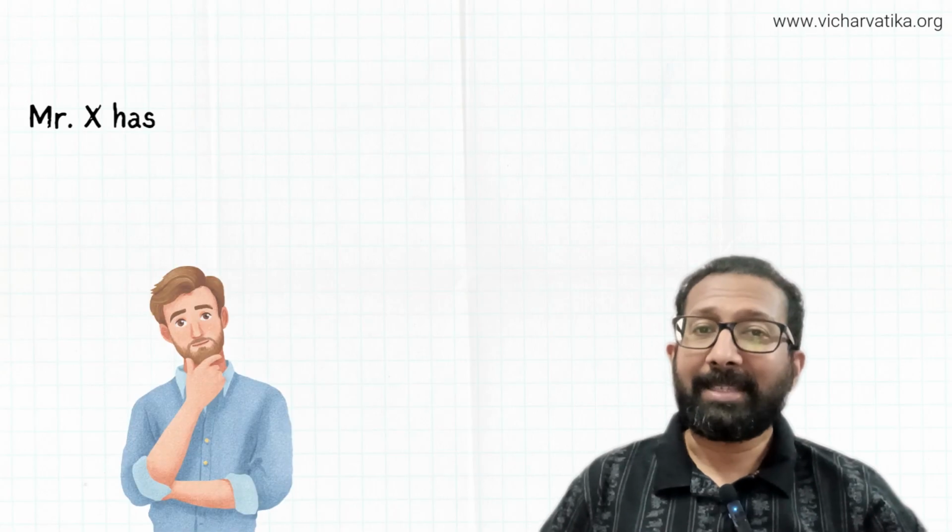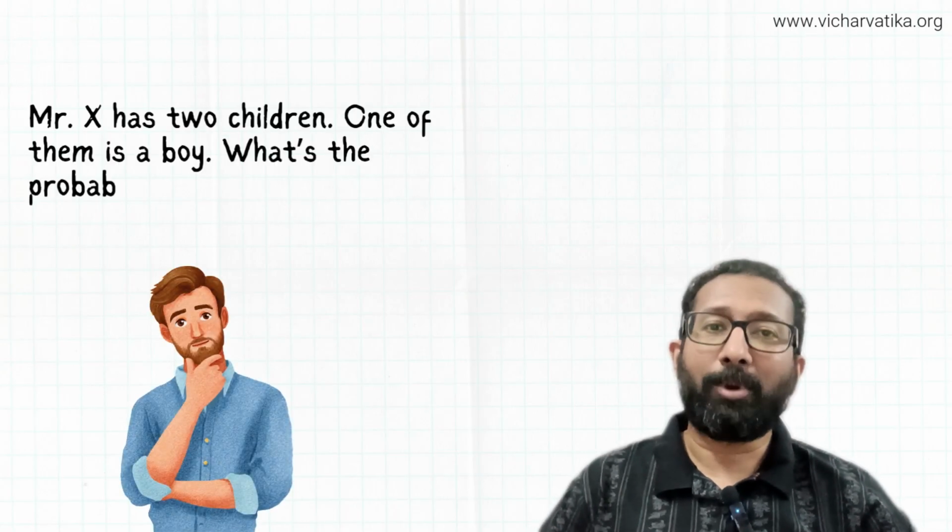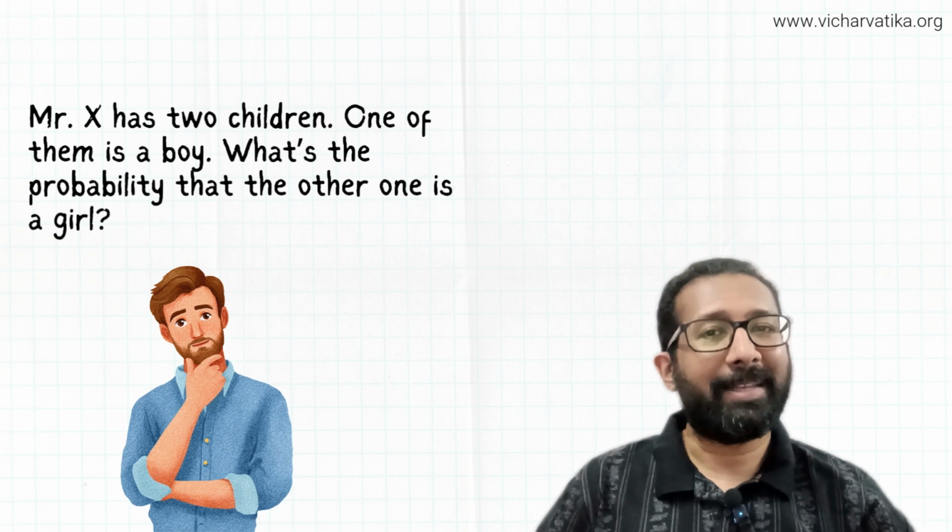This question confuses a lot of people. Let's see if you can solve it. Mr. X has two children. One of them is a boy. What is the probability that the other one is a girl? Pause the video and try to solve it on your own before you proceed to the solution.